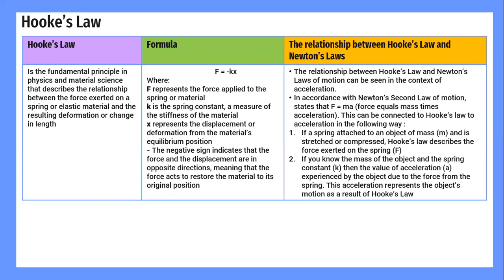The negative sign means that the force and the displacement are in opposite directions, meaning that the force acts to restore the material to its original position. K in this context is the spring constant, a measure of the stiffness of the material, and x represents the displacement or deformation from the material's equilibrium position.